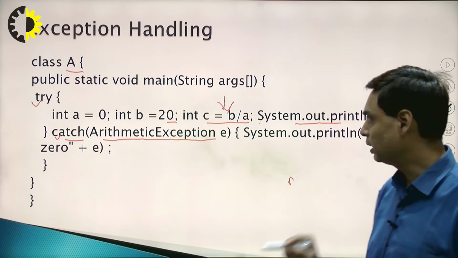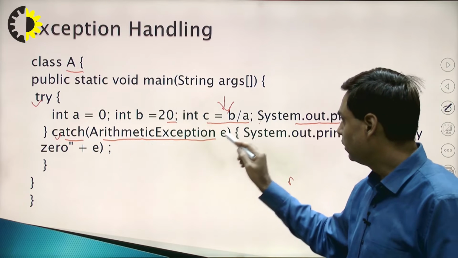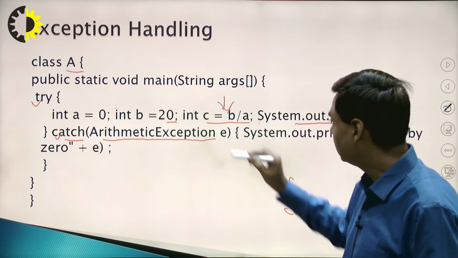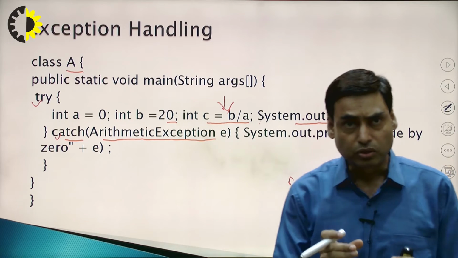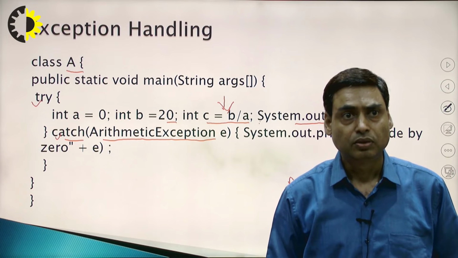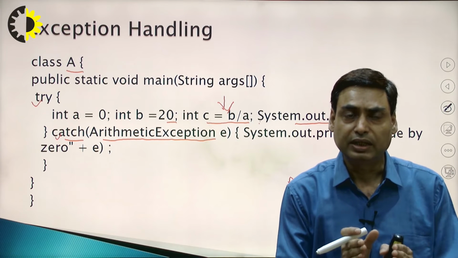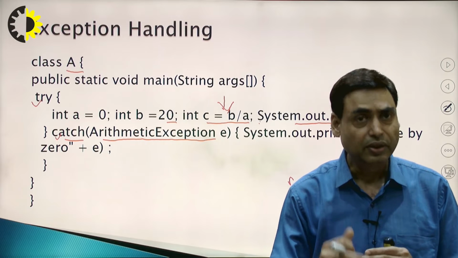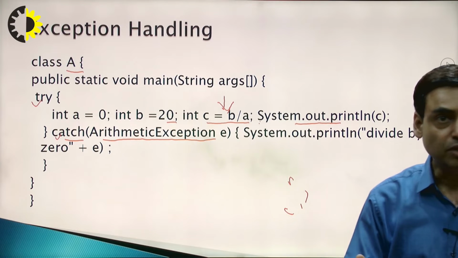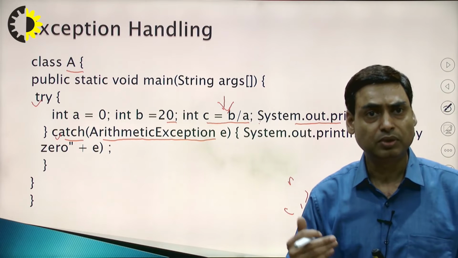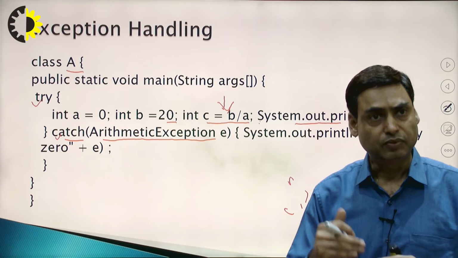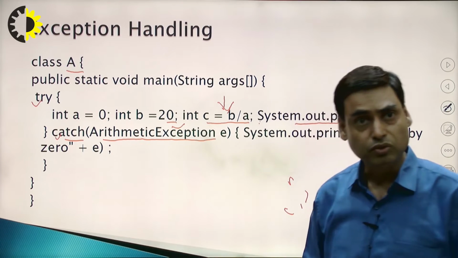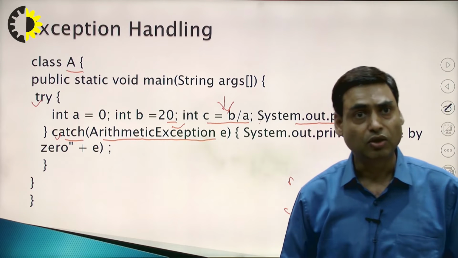So we have written the class ArithmeticException. Then we have to write an object name that will store your exception. So in the catch block, we are writing the name of the class, the type of exception you are going to handle. Then we are writing the object, E object. Here you can write any object name, E1, B1, whatever you like. But very important, the ArithmeticException class is predefined. You have to write it as it is, then you can write the object name.